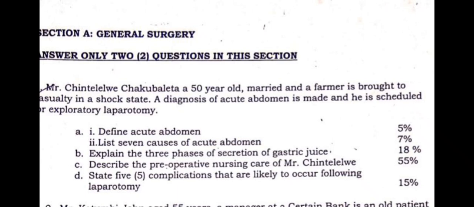So you've seen that in my definition, I've brought a lot of content in it. I said acute abdomen, this is severe sudden abdominal pain that is characterized by vomiting, nausea, okay, or even abdominal pain that usually lasts less than 24 hours and needs immediate surgical intervention. So that's how you get to define this particular acute abdomen. You can see that the marks that have been allocated to this question is 5%.